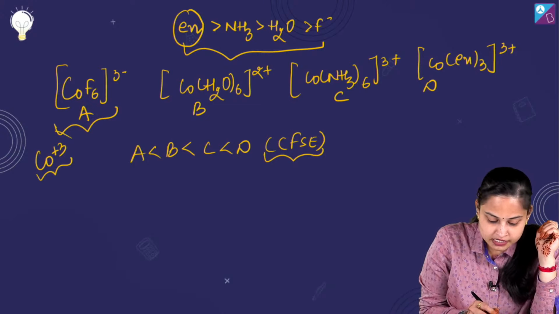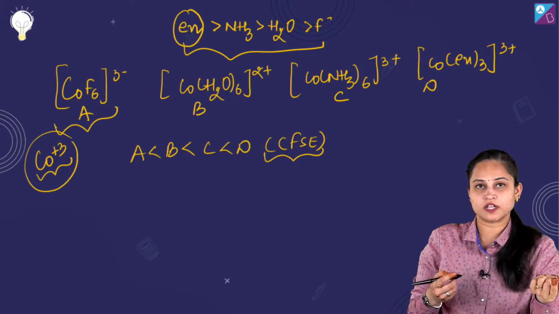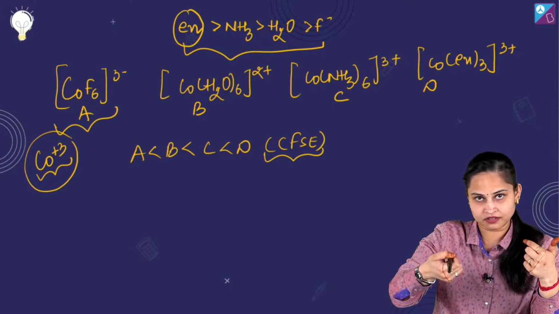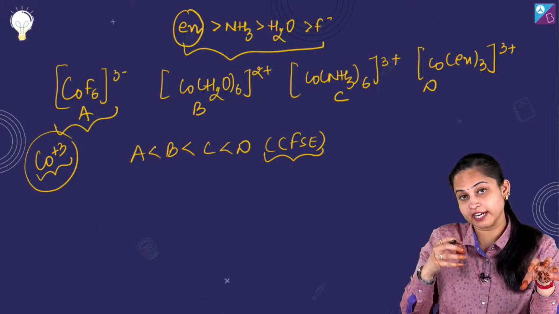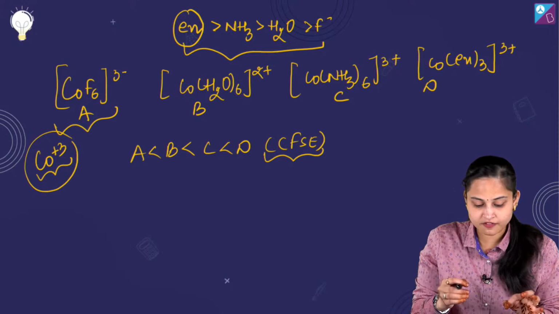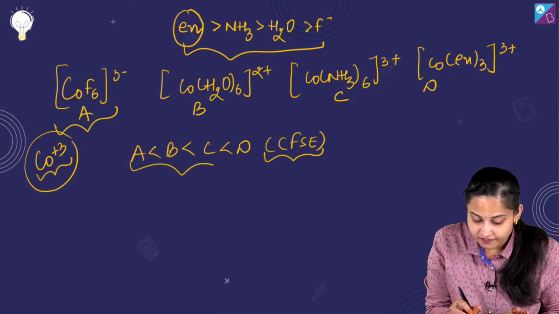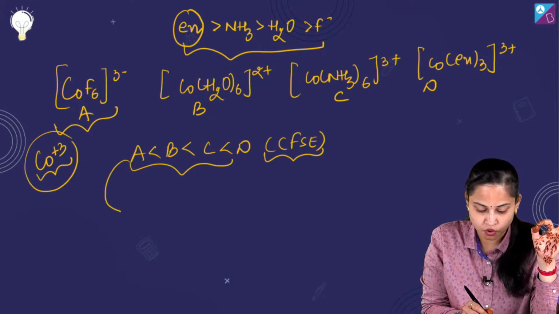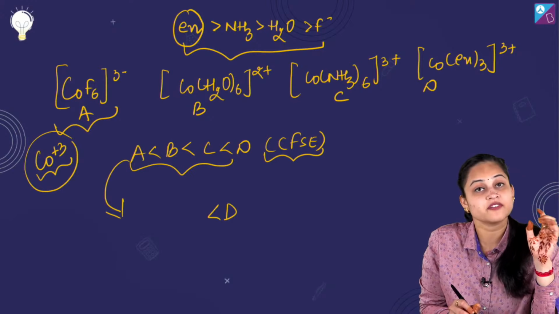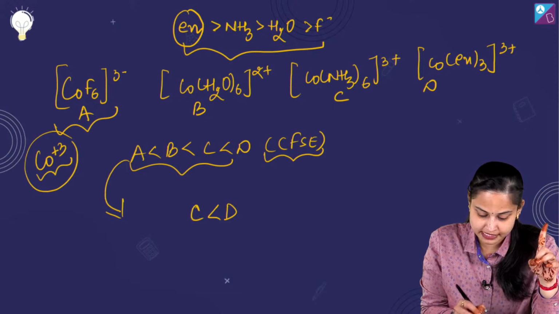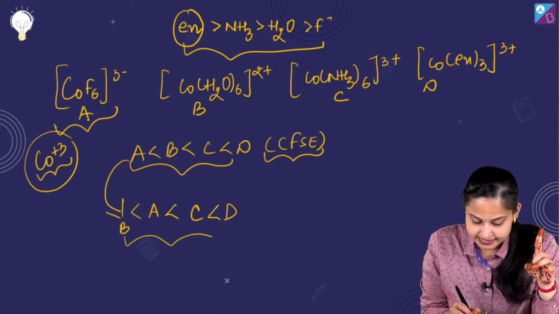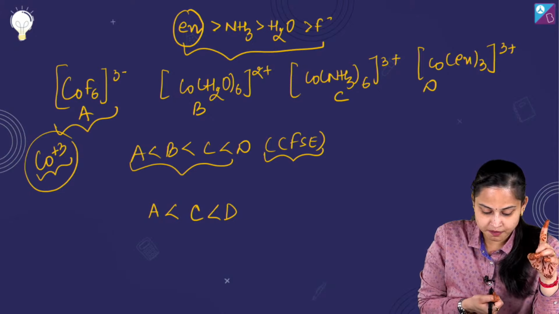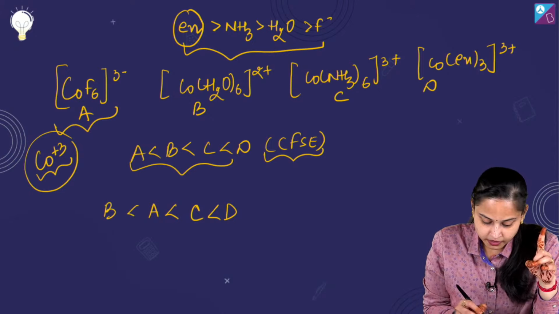तो यहाँ Co is in +3 oxidation state, it is in a high valent state basically, so it's a high valent 3d complex, so it tends to be in the low spin. और इसी वजह से होना तो ऑर्डर वैसे ये चाहिए था, लेकिन एक्चुअल में जो ऑर्डर होगा it will be D, which is having higher CFSE value, followed by C, then it will be A, and then it will be B. So it's BACD. This is the order. It's BACD. Okay, this one.